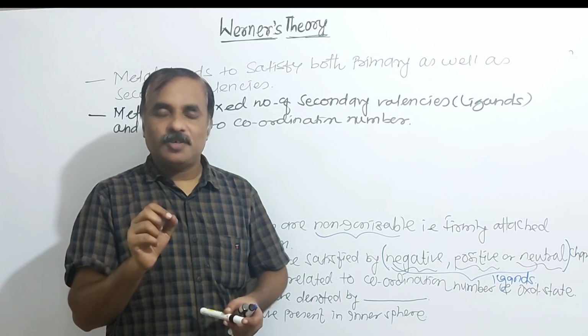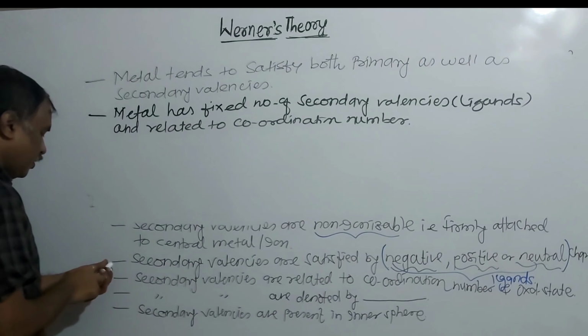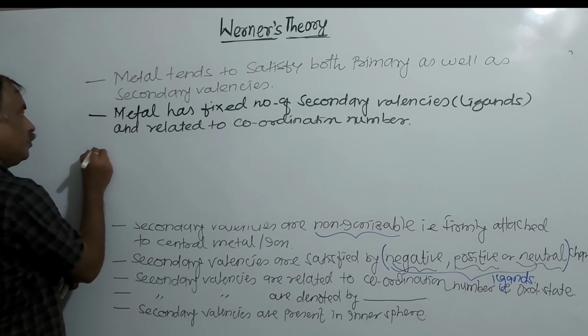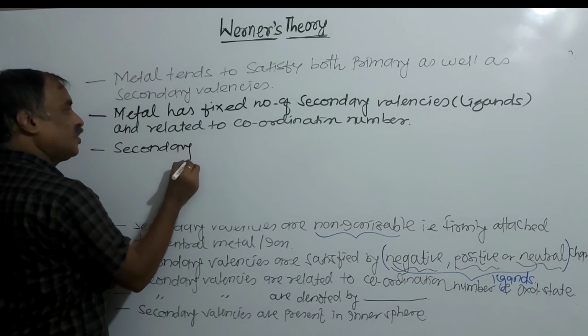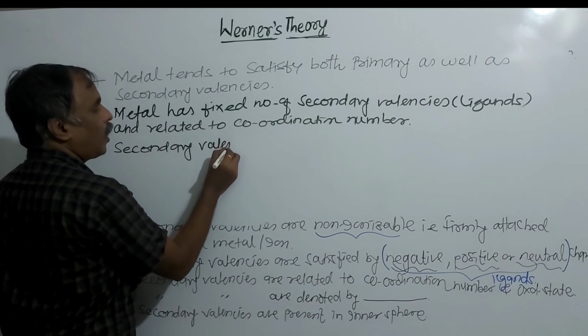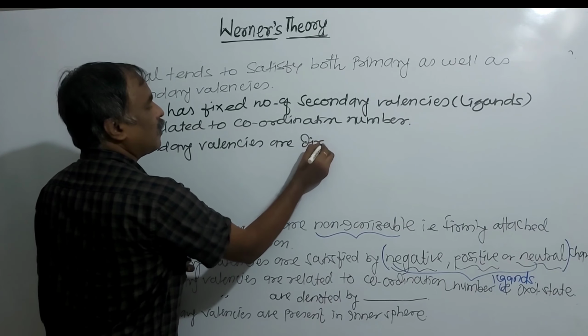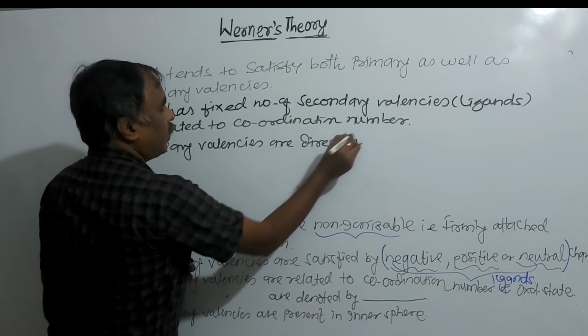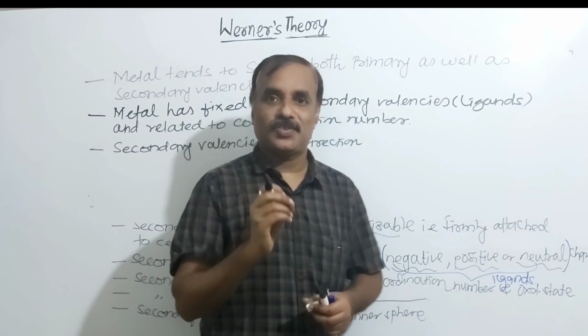And a very important assumption: secondary valencies are directional. They occupy certain positions in the available space.